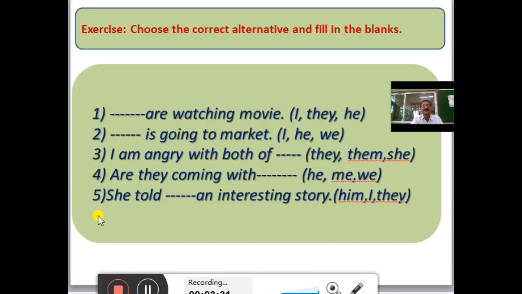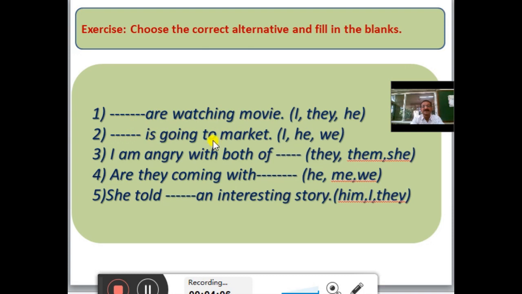Let us look into the sentence examples. Choose the correct alternative and fill in the blanks. There are 3 personal pronouns given in the bracket. You have to choose one personal pronoun and complete the sentence. First sentence, dash dash are watching TV. In the bracket, I, they and he is given. We can use they: they are watching TV. They is a proper personal pronoun in this sentence.